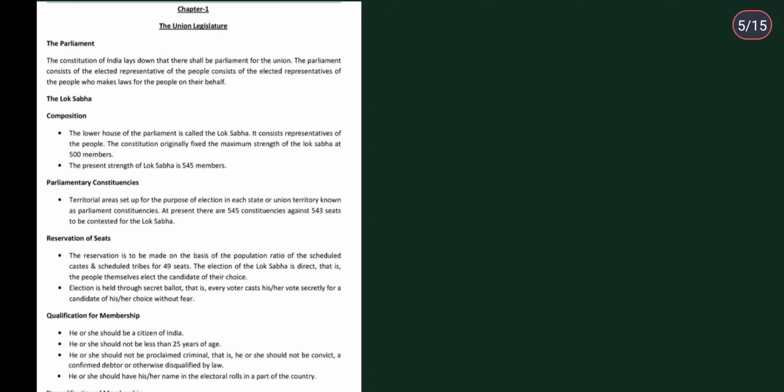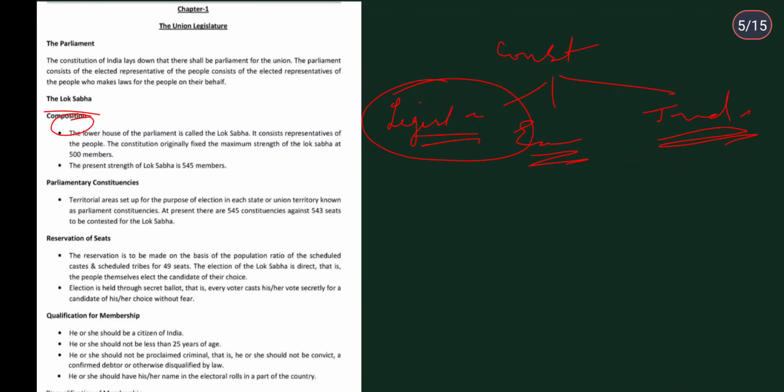Then talking about the Lok Sabha, as I already said, the constitution gives that you should have three things. Firstly, you should have your legislature, then your executive, then your judiciary. These are the three levels that the constitution has asked us to prepare. Today we are going to be talking about the legislature, in which we talk about the parliaments. And in parliament we have two bodies: your Lok Sabha and your Rajya Sabha.